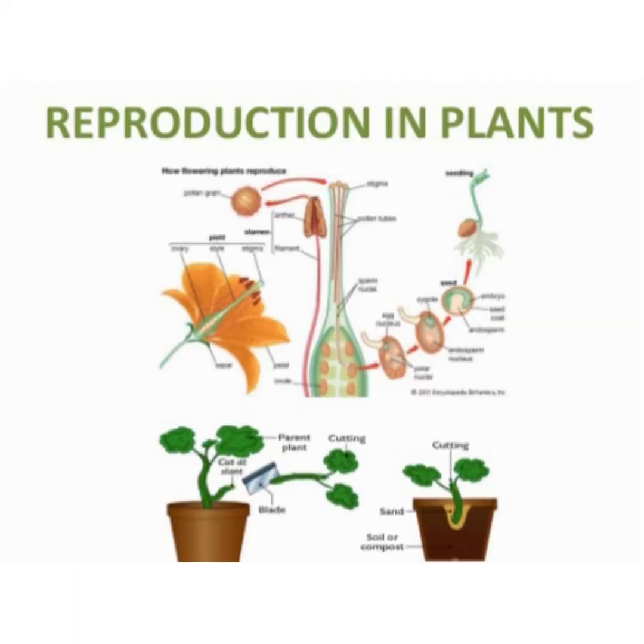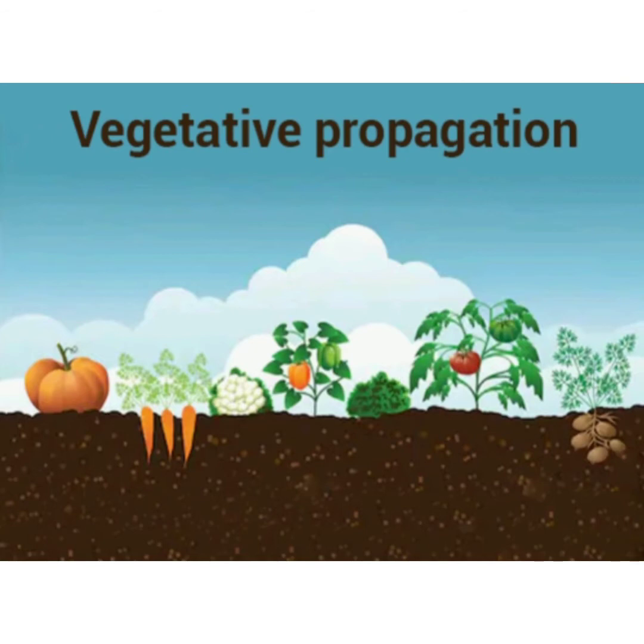All living things reproduce their own kind. Plants reproduce in a number of ways, either by seeds or vegetatively by different parts of a plant. Now, we are going to learn about vegetative reproduction. Okay, which topic? Vegetative reproduction. The other name of vegetative reproduction is vegetative propagation. Okay, what is that? Vegetative propagation.